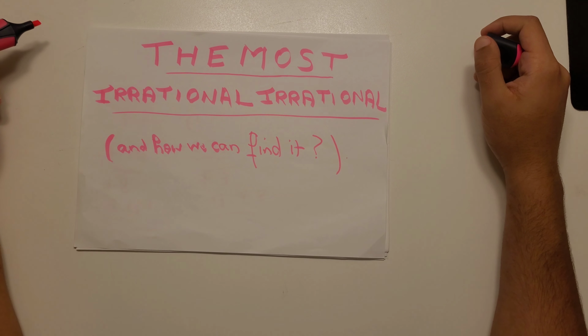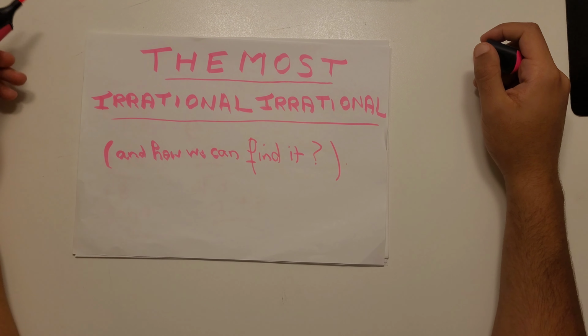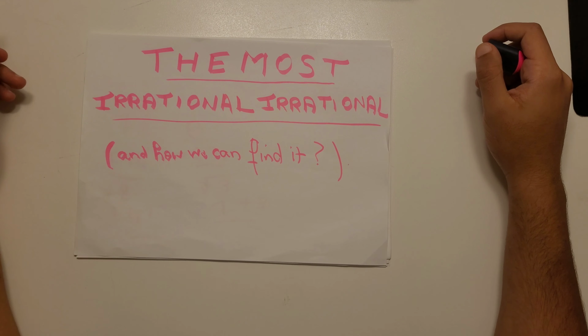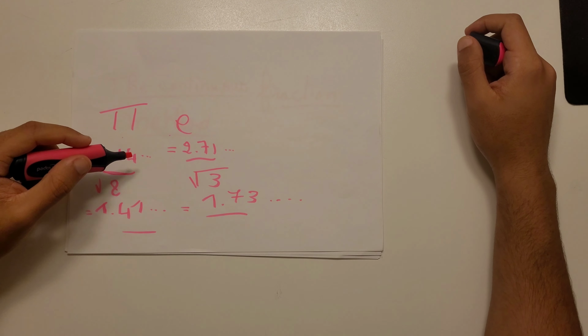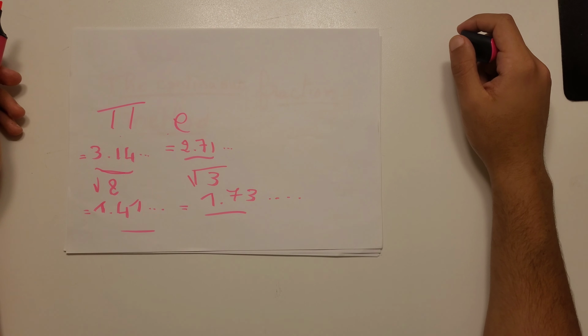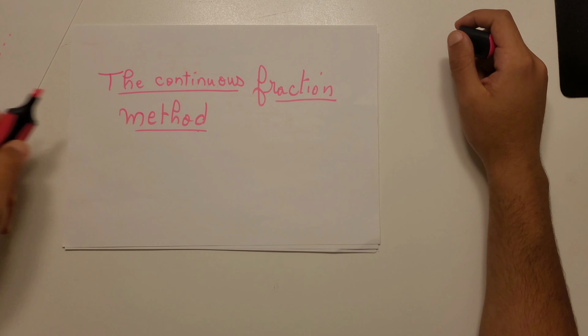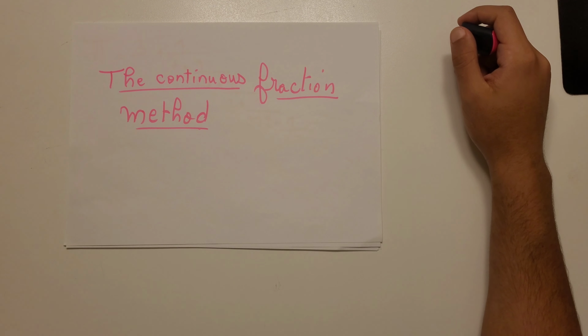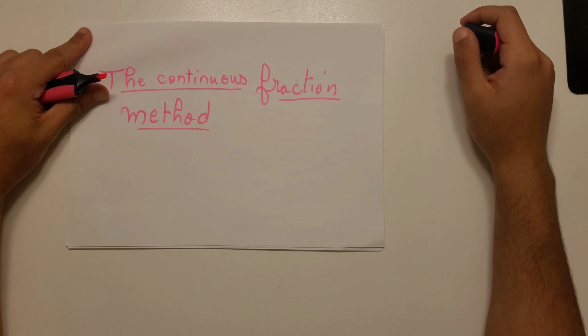Hello everyone, today we are going to talk about the most irrational number and how we can find it. Well, as we all know, there are lots of irrational numbers and each one of them has its proper approximation. By using a method called the continued fraction method, I can find an approximation for each of these numbers.